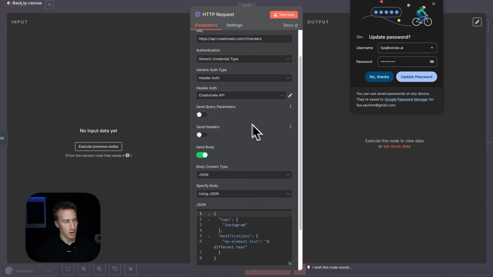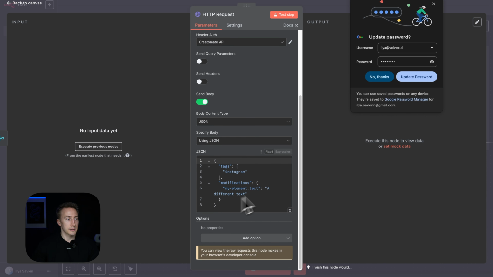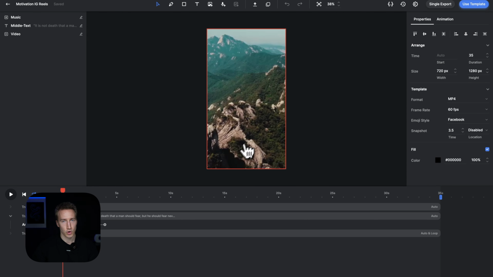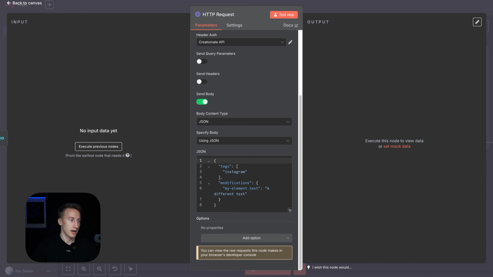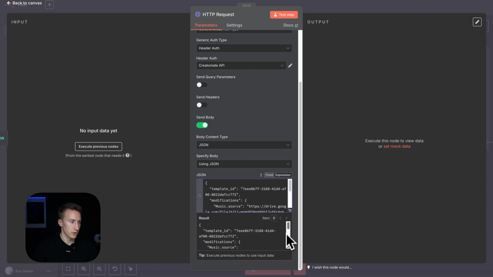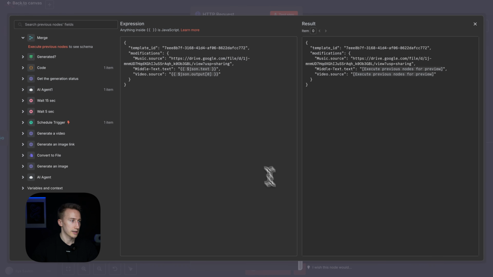Bam, ready. Awesome. Let's see what we can do here. So we have the content in the template, as you remember, which is different from what we need. I mean, we generated some stuff with AI in n8n, so we get to use this stuff. We don't need mountains here, we need some AI generated content. So how do we do that? I suggest you just copy my code from the free Skool community, it will be a separate file, and change the expression here, and I will tell you what exactly it does.